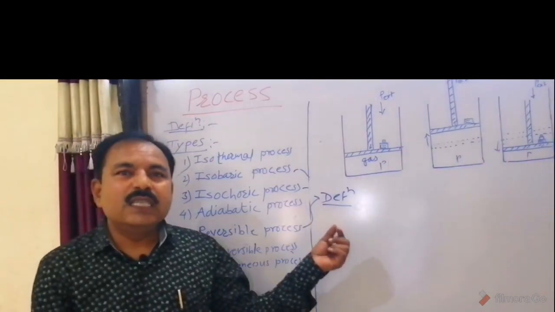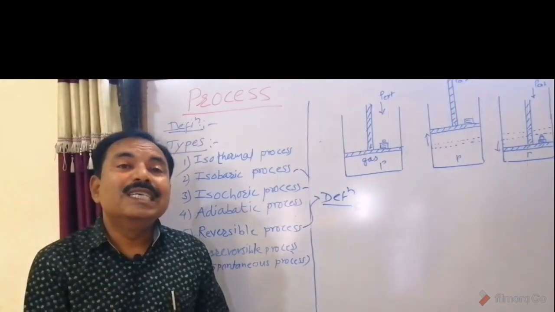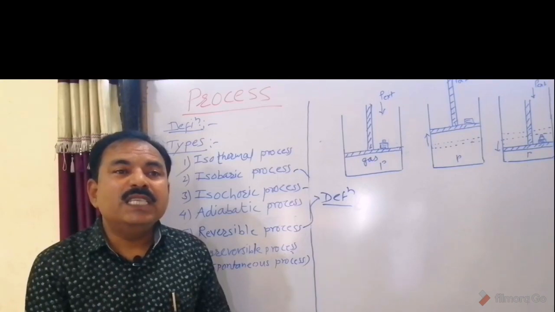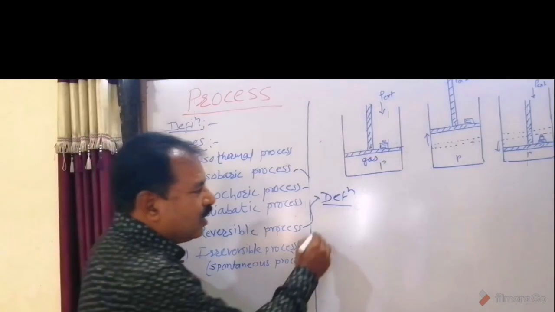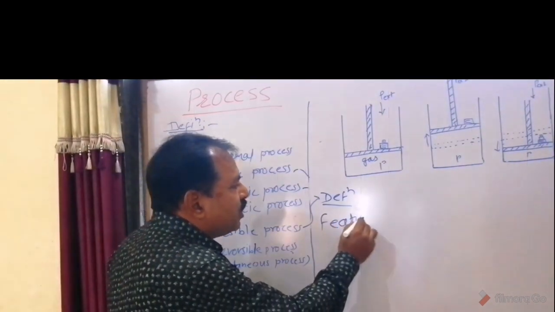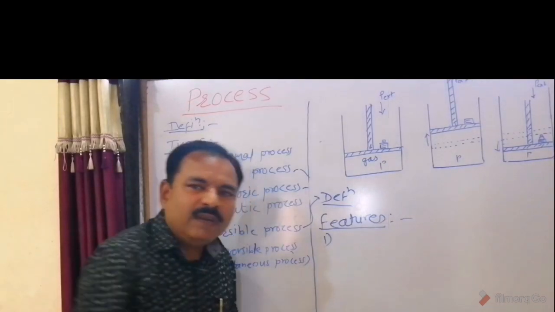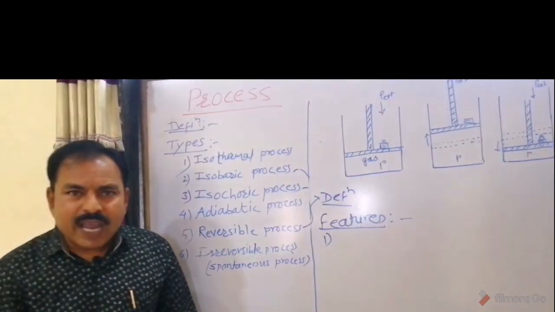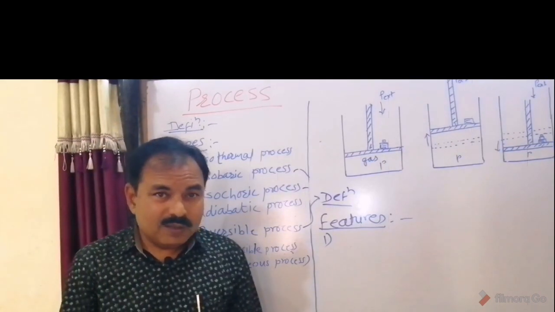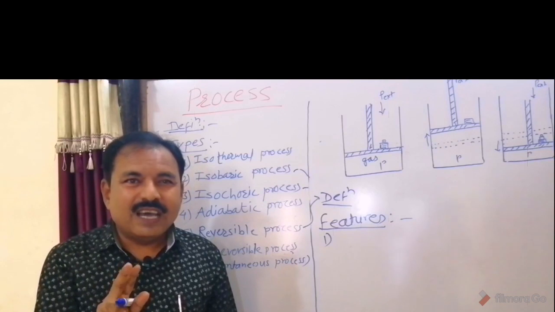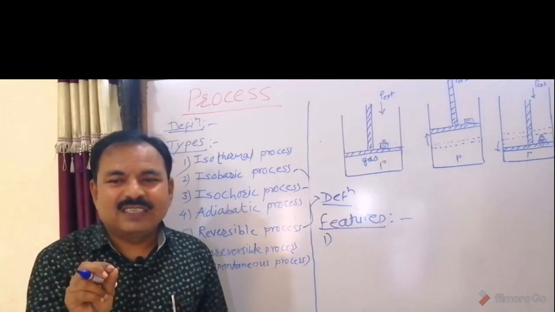Okay, in this case, what is infinitesimal? Infinitesimal means extremely small, or slightly, that means it is very very small, we can't measure it. Now we can see the features of reversible process. There are only few features, we can see one by one. First feature is the driving and opposing forces slightly differ from each other.